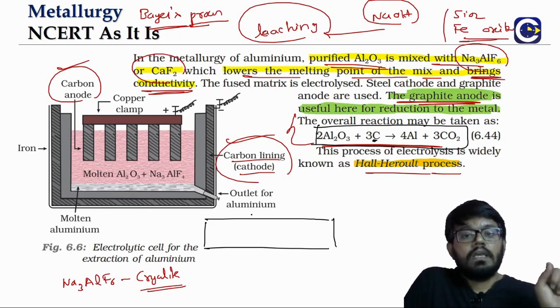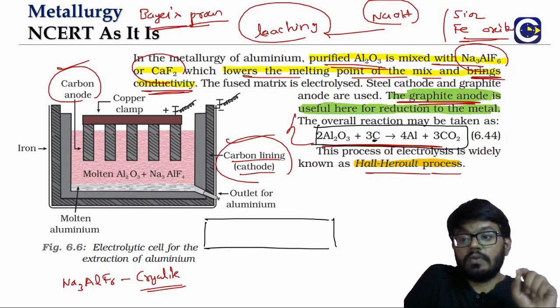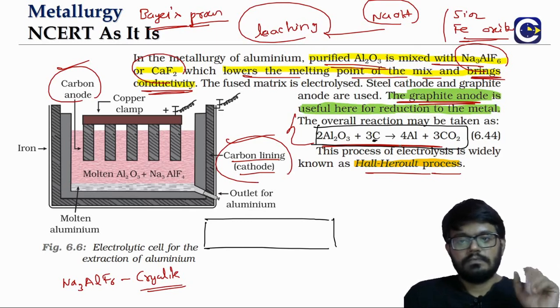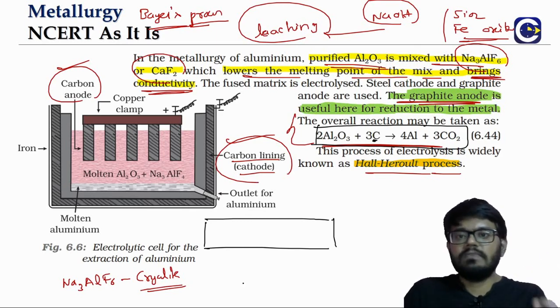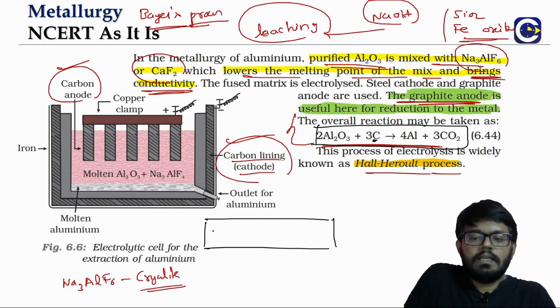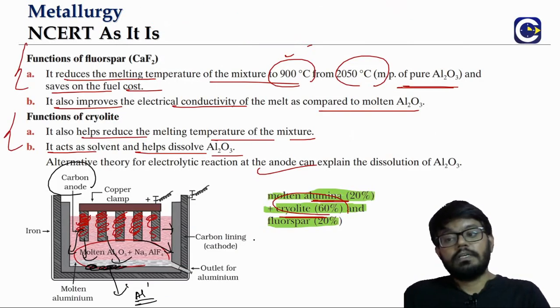So what is it? Al2O3 plus the carbon of the anode, graphite anode. That will give us what? Aluminum plus CO2. So look at the balanced equation: 2 moles of Al2O3 will combine with 3 moles of carbon to give us 4 moles of aluminum metal plus 3 moles of CO2 gas. Even if it is not balanced, we can easily balance it up. That's not a major thing. But just the idea of the overall equation is also important.